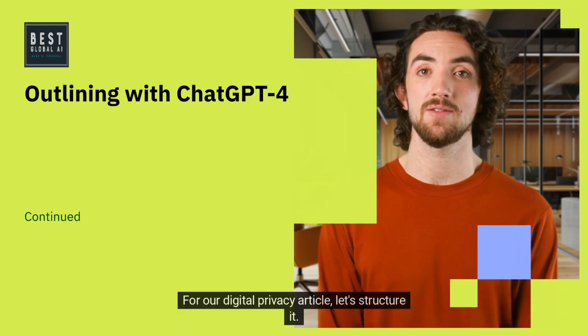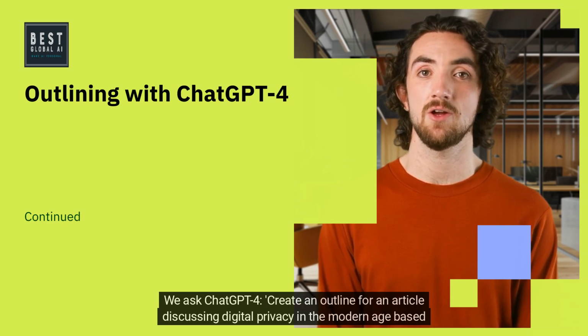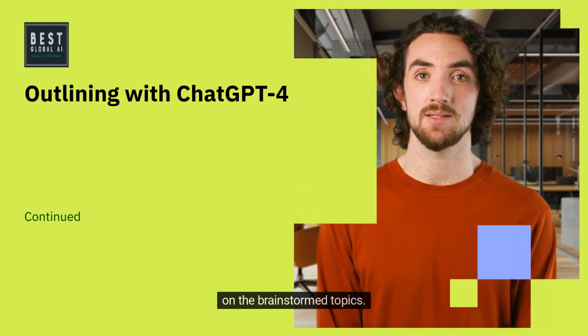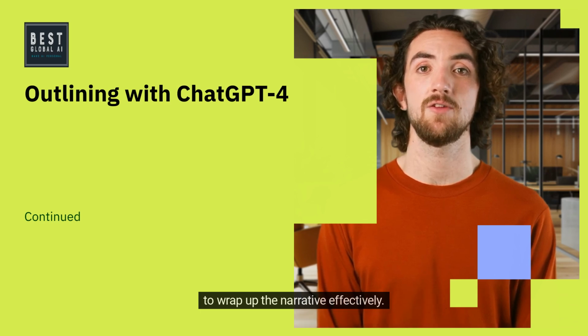For our digital privacy article, let's structure it. We ask ChatGPT-4, create an outline for an article discussing digital privacy in the modern age based on the brainstorm topics. The AI provides a detailed outline with introductions, key points for each section, and a compelling conclusion to wrap up the narrative effectively.